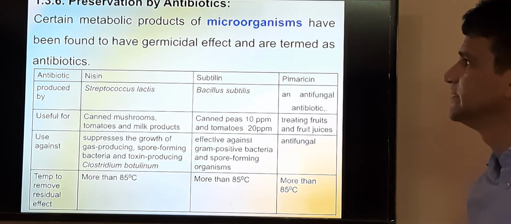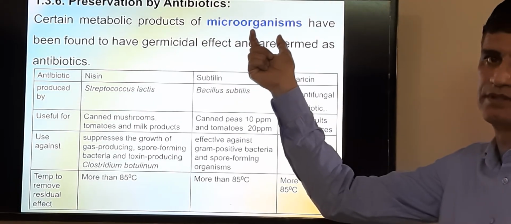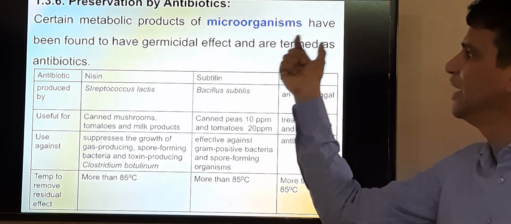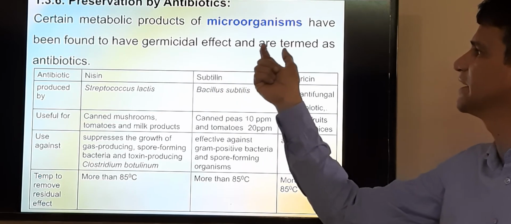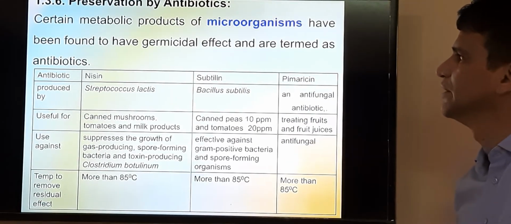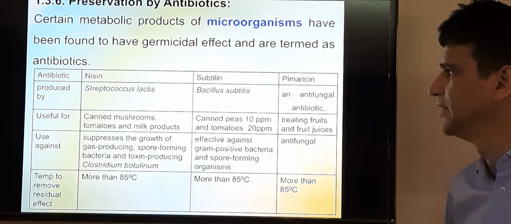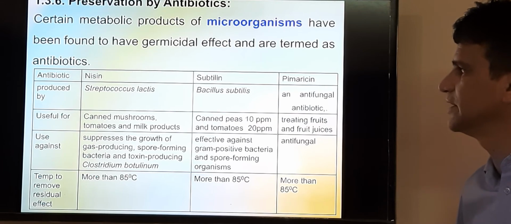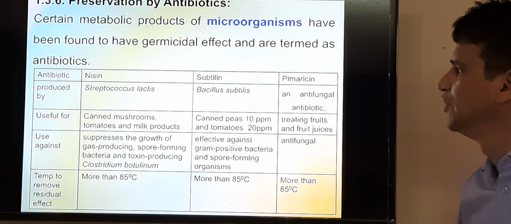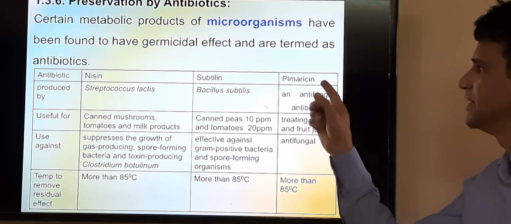Antibiotics, in general, are certain metabolic products of microorganisms. Microorganism products have been found to have a germicidal effect against microbes. So these metabolic products of microorganisms, we can also use as antibiotics. In general, three antibiotics we are using in food as preservatives: nisin, subtilin and pimaricin.